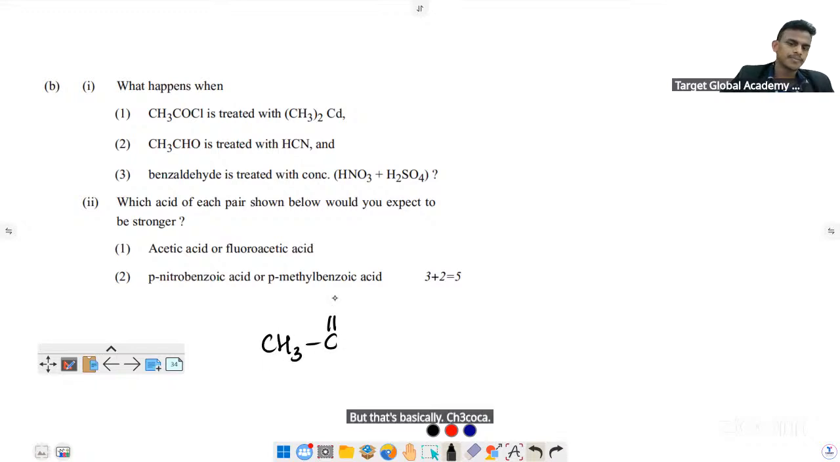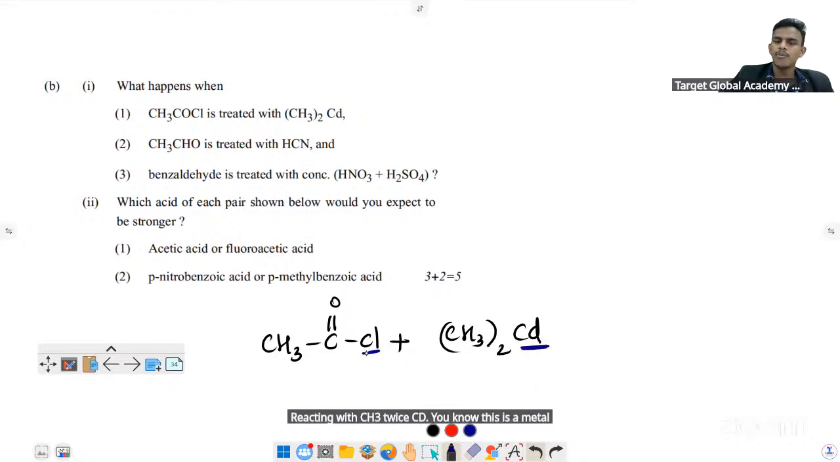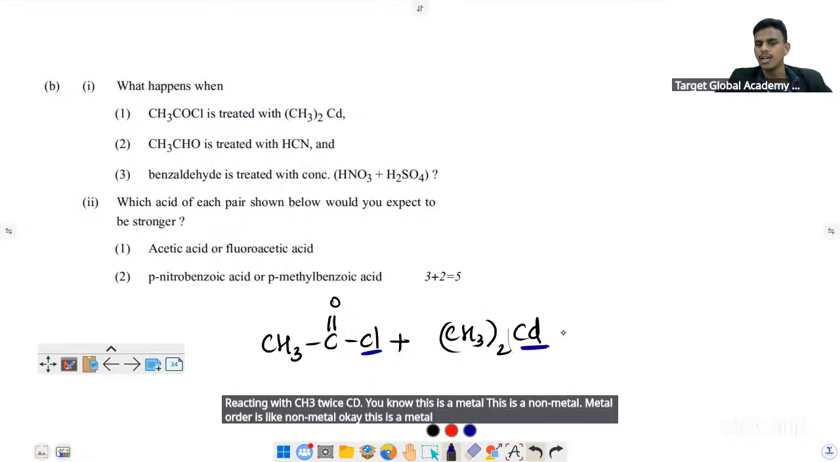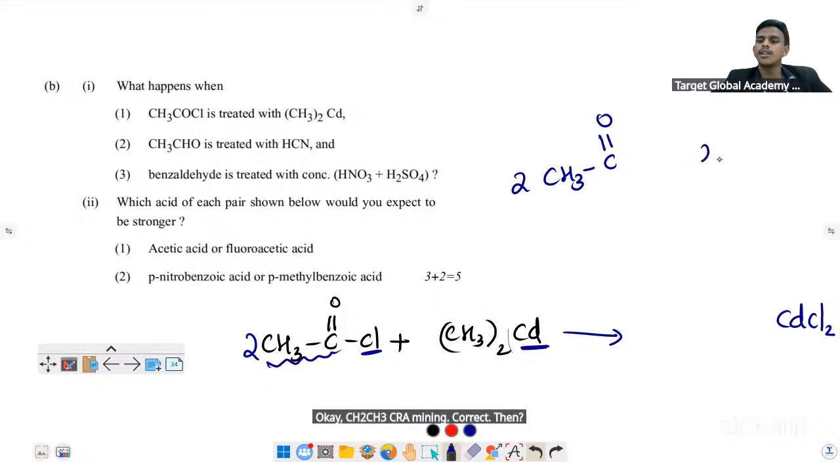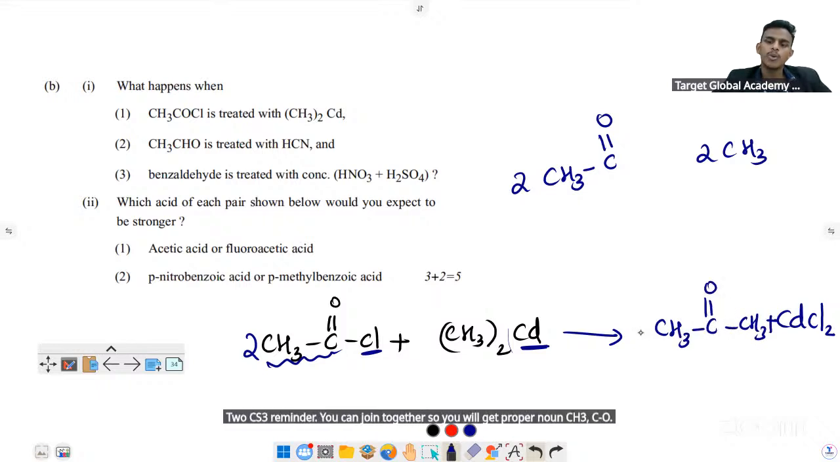CH3COCl reacting with (CH3)2Cd. You know, this is a metal. This is a non-metal. Metal always likes non-metal. This is a metal in the same category as zinc. So we can say there occurs the formation of CdCl2. What is remaining? CH3CO remaining, correct? Then 2 CH3 remaining. You can join together, so you will get propanone, CH3COCH3, maybe 2 molecules.